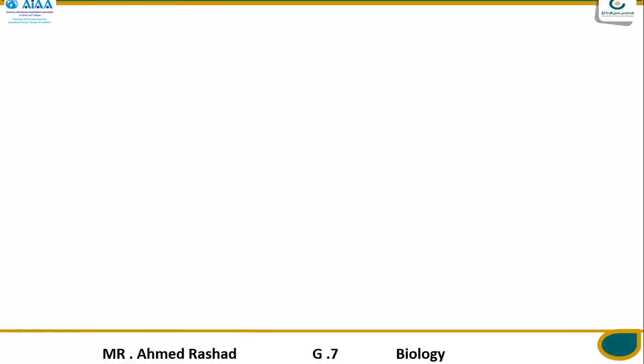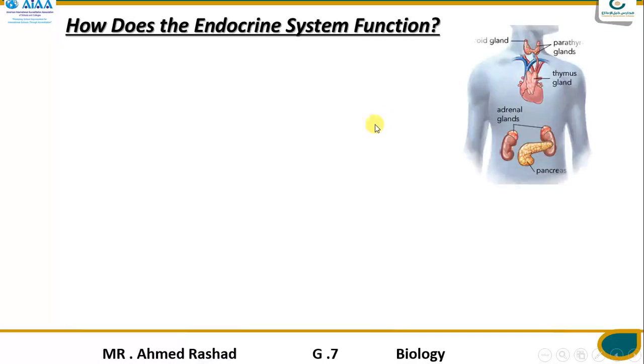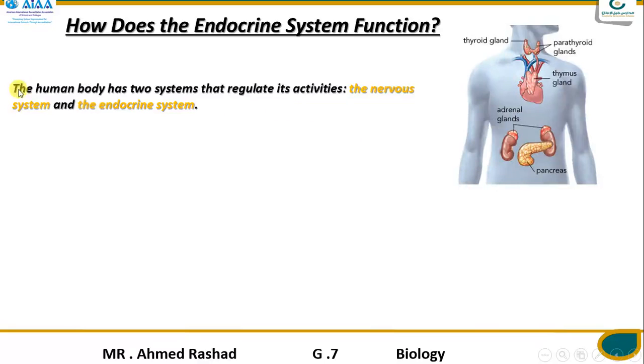So, how does the endocrine system work, or how does it function, or what's the main organ in the endocrine system? Actually, in the beginning, the human body has two systems that regulate its activities.